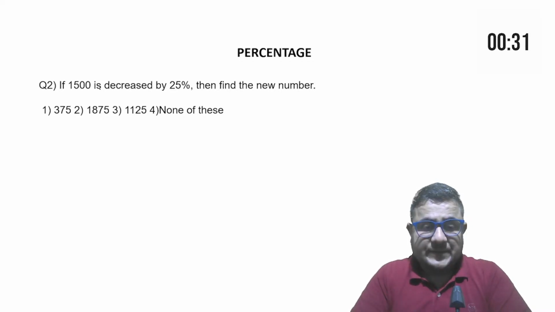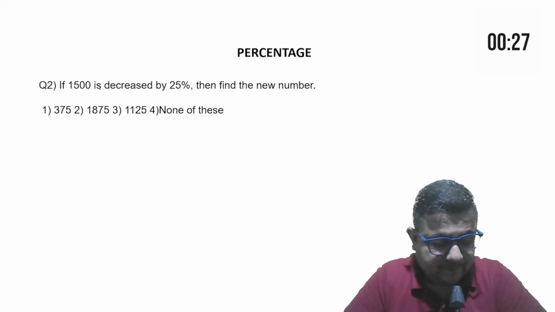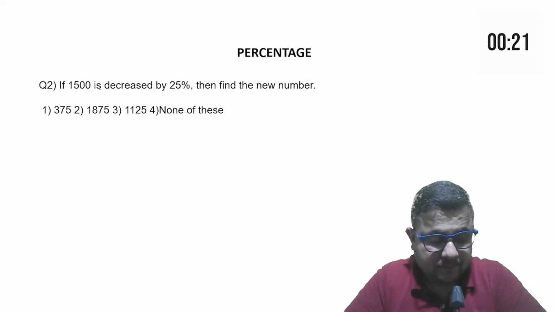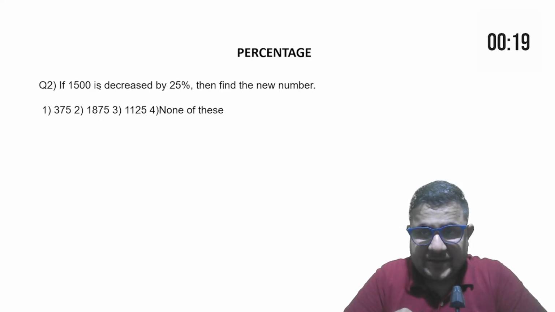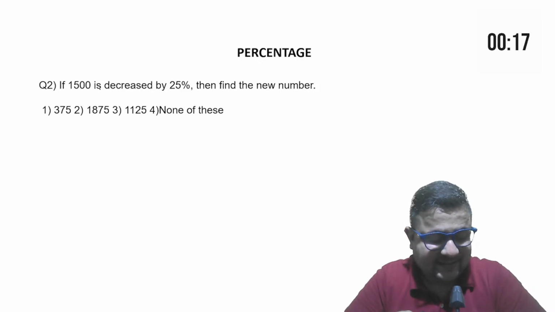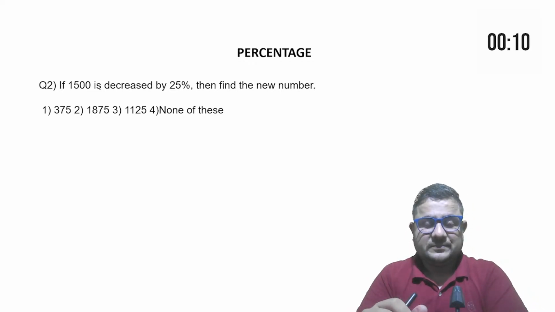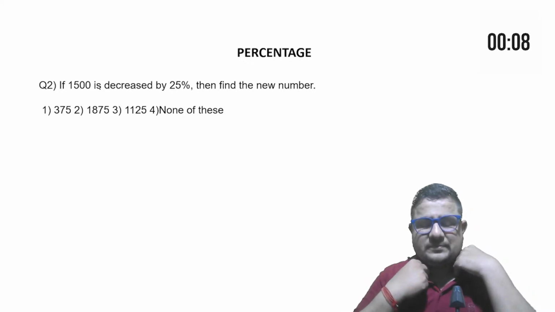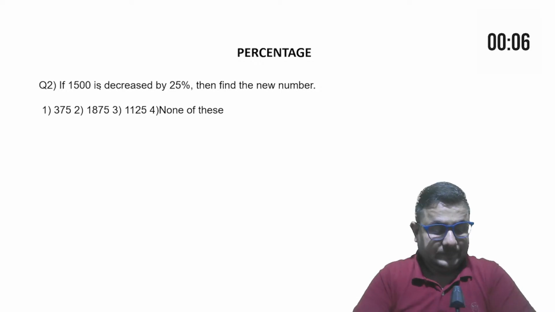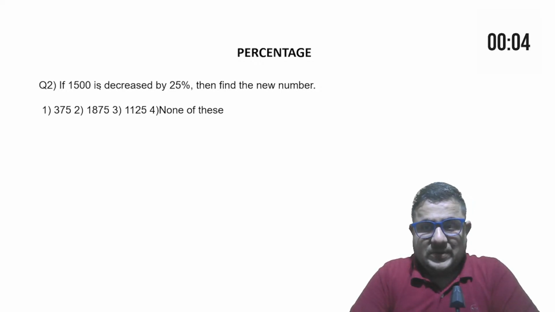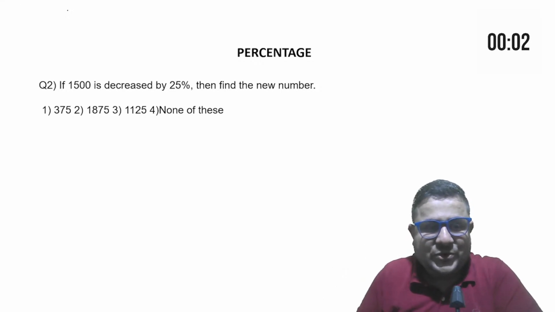Do it fast. Okay, so last 15 seconds. Anyone who can answer this? Okay, time is over. Let's see the solution now, guys.